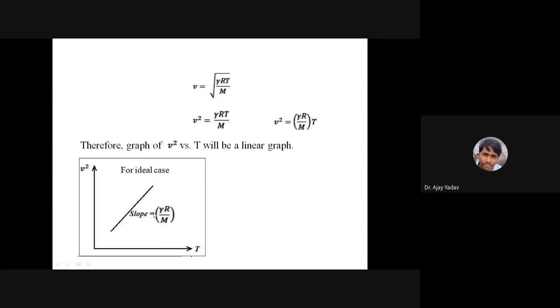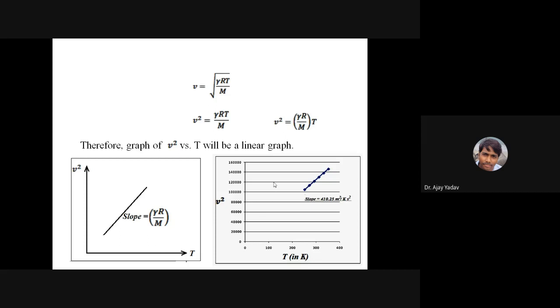So therefore, slope is gamma R by capital M, and I have plotted my own graph here on Excel, but you are supposed to plot on the graph paper by pencil. Okay, so I got slope as 410.25 meters square per K square. You may get a slightly different answer because I have plotted this on the Excel sheet. Okay, so I have calculated slope.